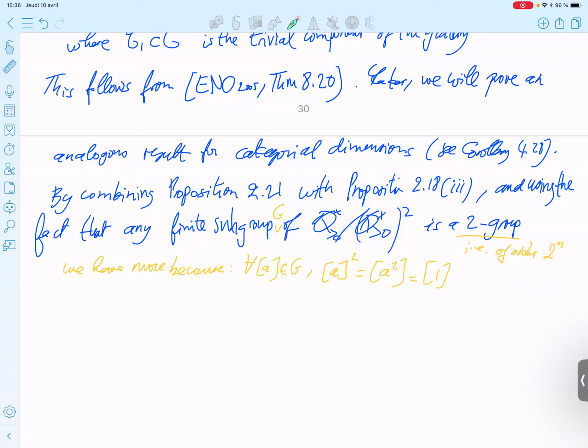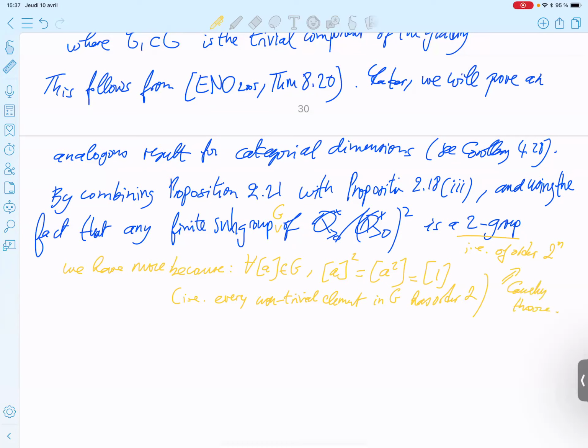So every non-trivial element in G has order 2. In particular, by the Cauchy theorem, the group is of order 2 power n. Because remember Cauchy theorem.